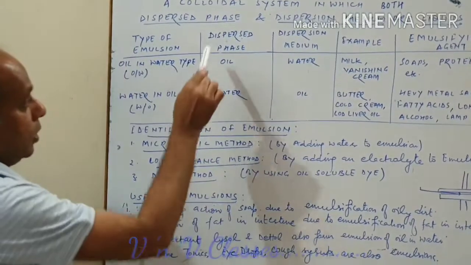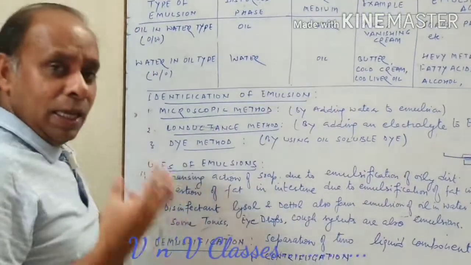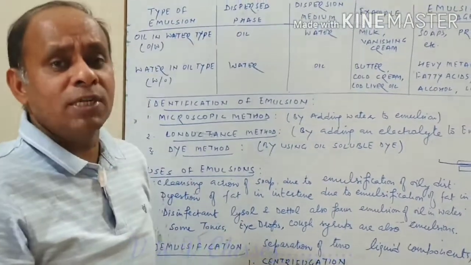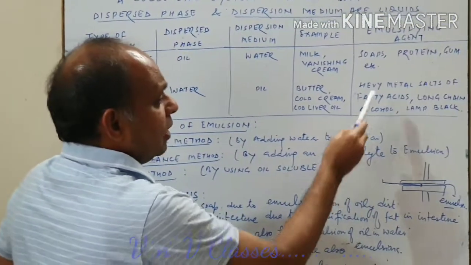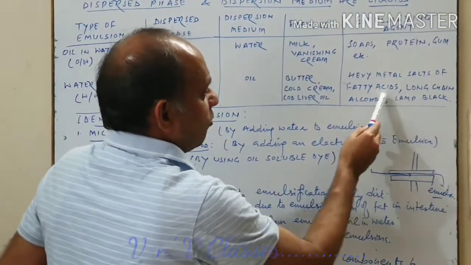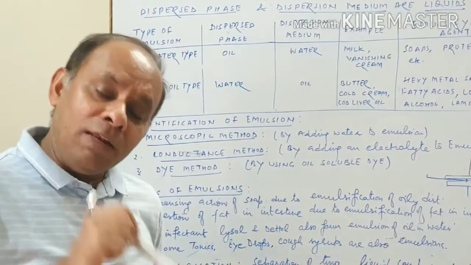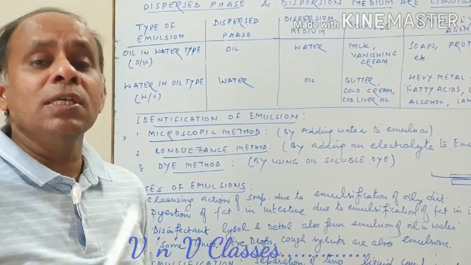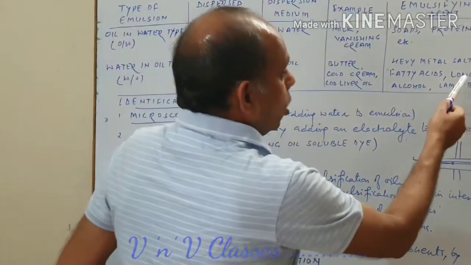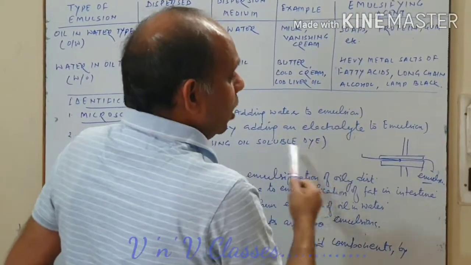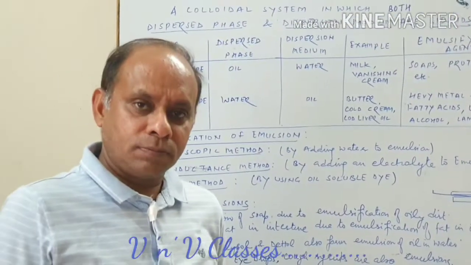And if the dispersed phase is water and the dispersion medium is oil, meaning water forms colloidal size particles in oil, then the emulsifying agents are heavy metal salts of fatty acids. Fatty acids are carboxylic acids, and we use heavy metals with these carboxylic acids. Or you can use long chain alcohol, and we can also use lamp black.